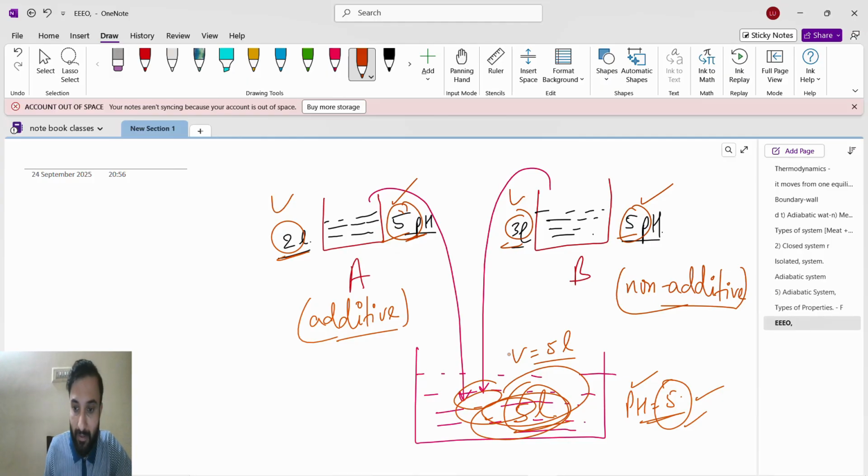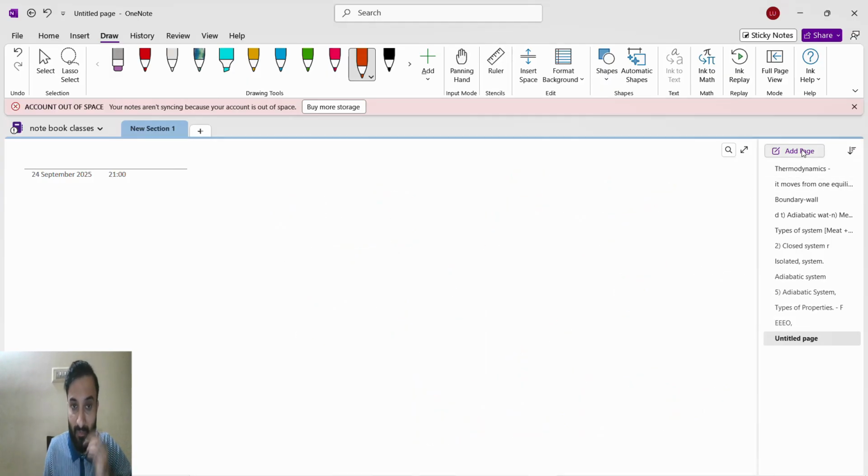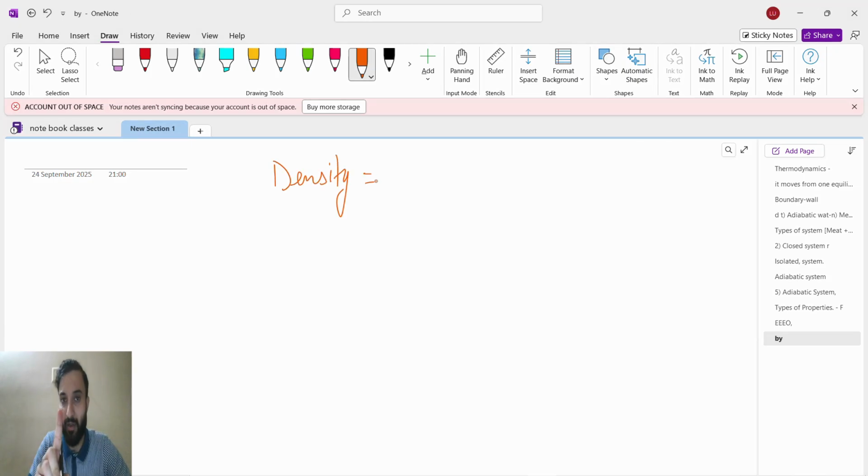And the next important thing is this. If I tell you the density of water, what is it? It is 1, right? If you take 1 liter of water, 2 liters, or 3 liters, the density of water will remain the same, 1. Density is not additive, but volume is.